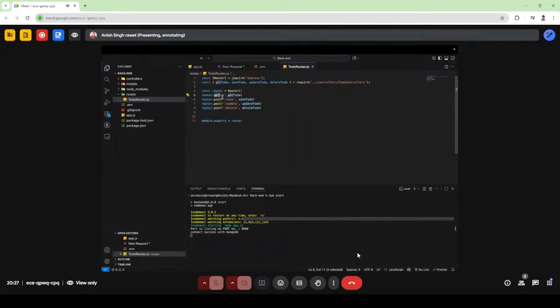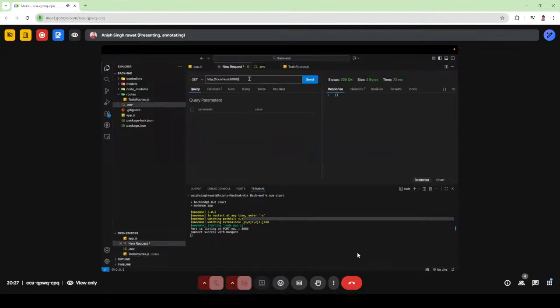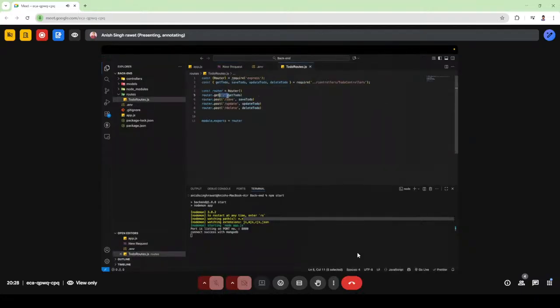If I want to get the data, I just have to add a slash here, and I can get the data. As you can see, my database has no data right now, so it is coming back as an empty array.